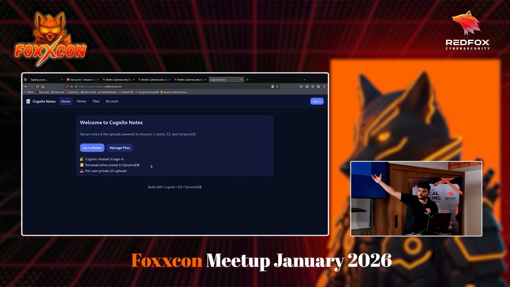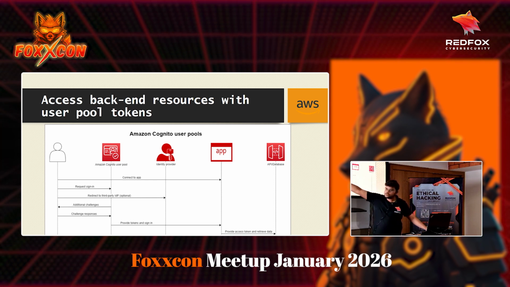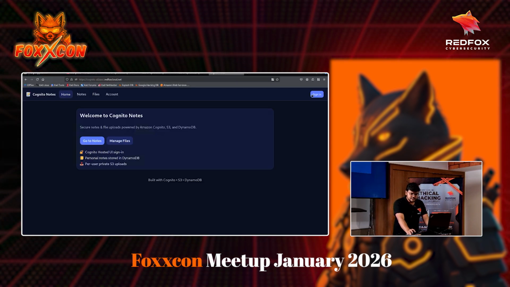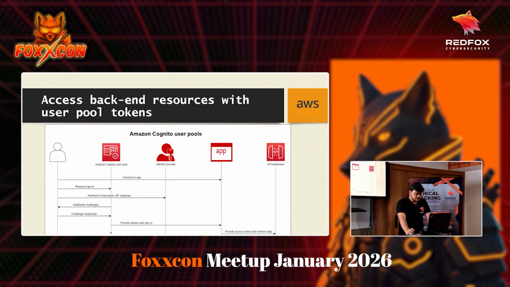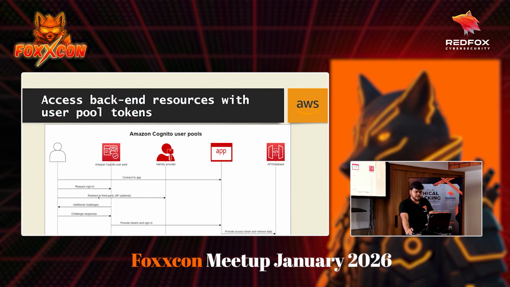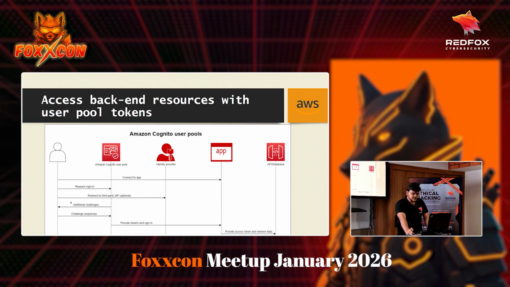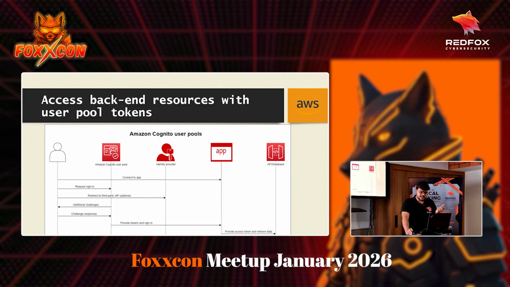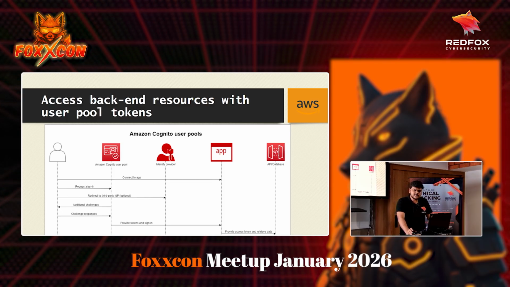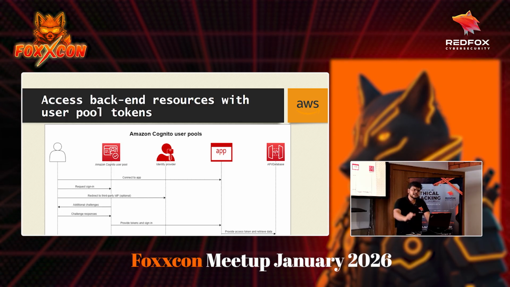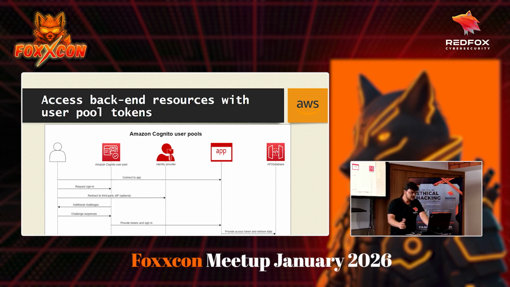Because I have opened the portal, I will then send a sign in request to the Cognito user pool. Now if I click here, this is what it's doing. It's sending a sign in request to the Cognito user pool. Then it can also redirect to a third party IDP, but that's optional. Then it will send some additional challenges. Basically, when we enter our credentials, it will create some challenges. That is taken care of by AWS. We don't have to know the details of what AWS is using behind the scenes to create these challenges.